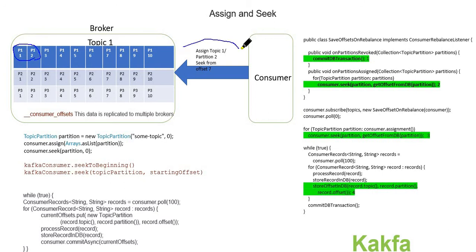Offsets 1 and 2 are consumed by the consumer and processed.